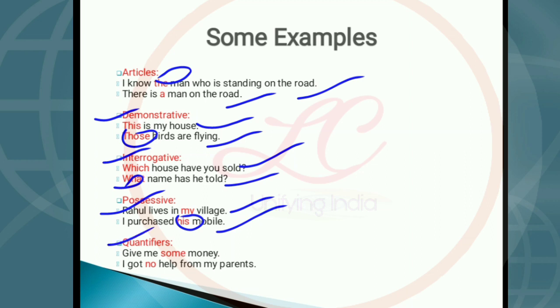Now quantifiers. Example: give me some money. This is an example of a quantifier determiner. Another example: I got no help from my parents. Here, no is an example of a quantifier determiner.